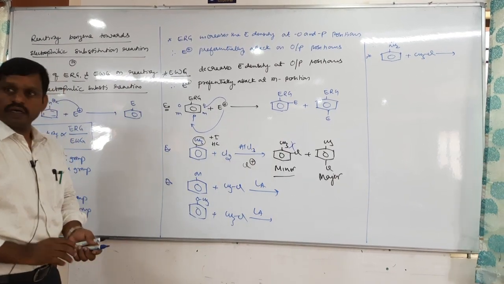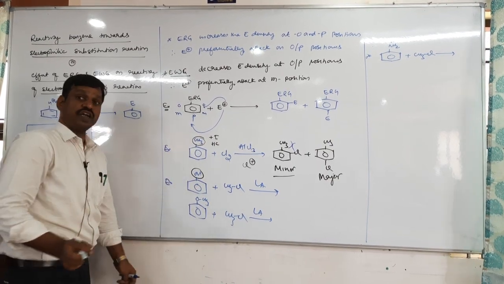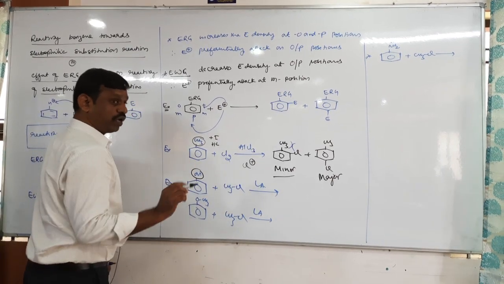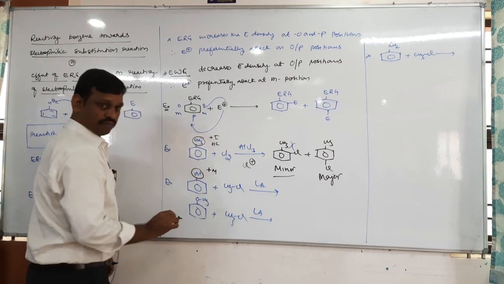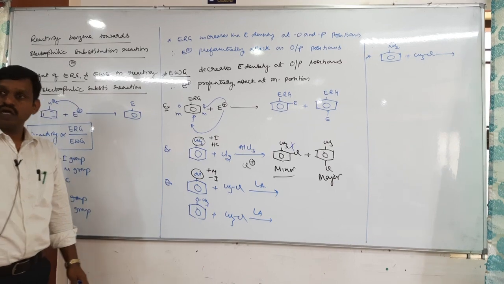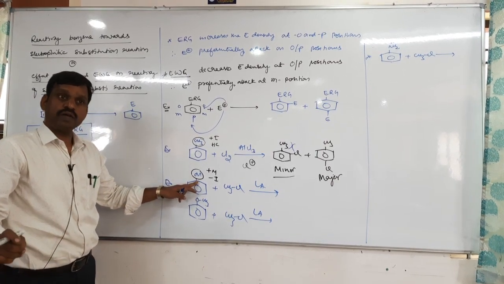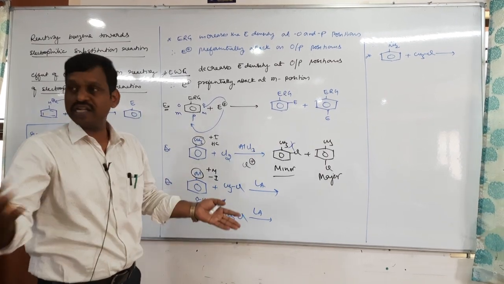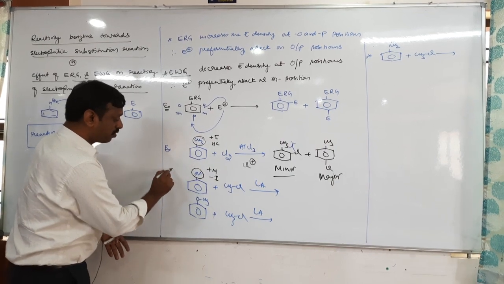You need to understand whether this OH group is electron releasing or electron withdrawing. It actually has two effects. Which two effects? One is plus M, the second is minus I, because oxygen is more electronegative compared to carbon. Wherever a more electronegative element is present on carbon, obviously it shows minus I. Therefore plus M, minus I. Which dominates?